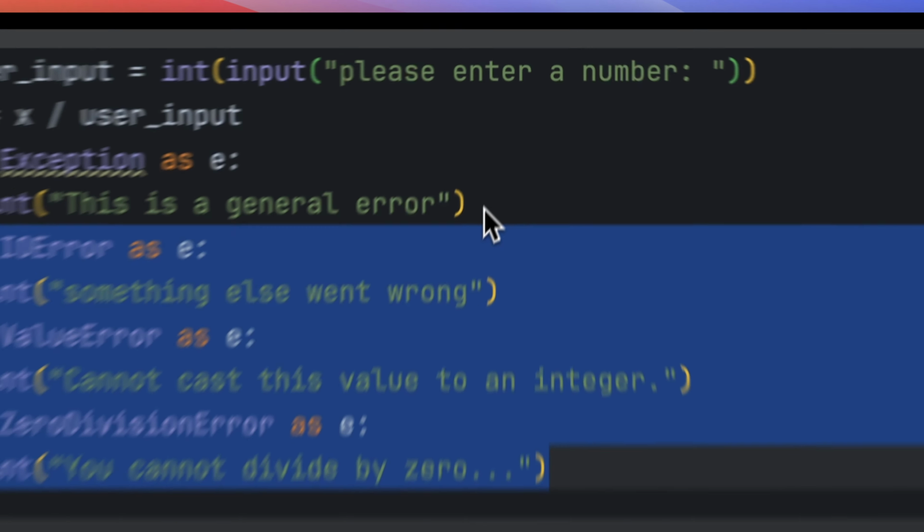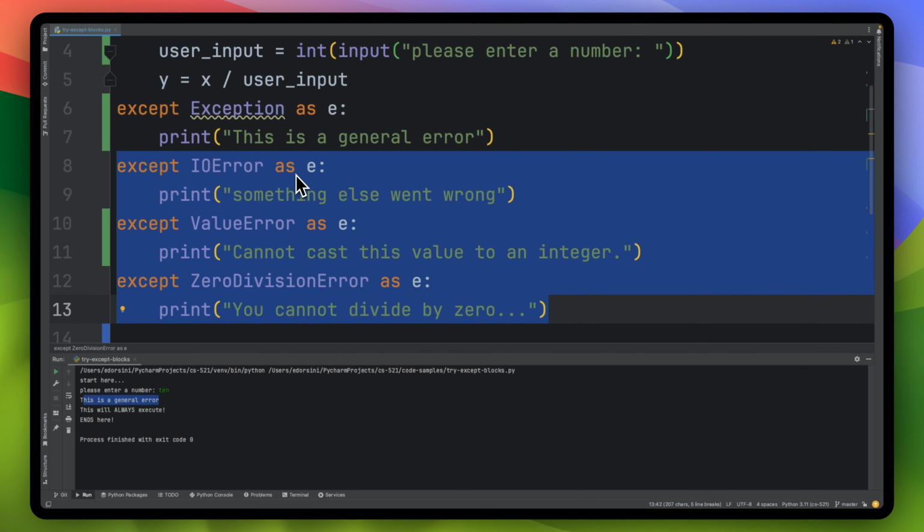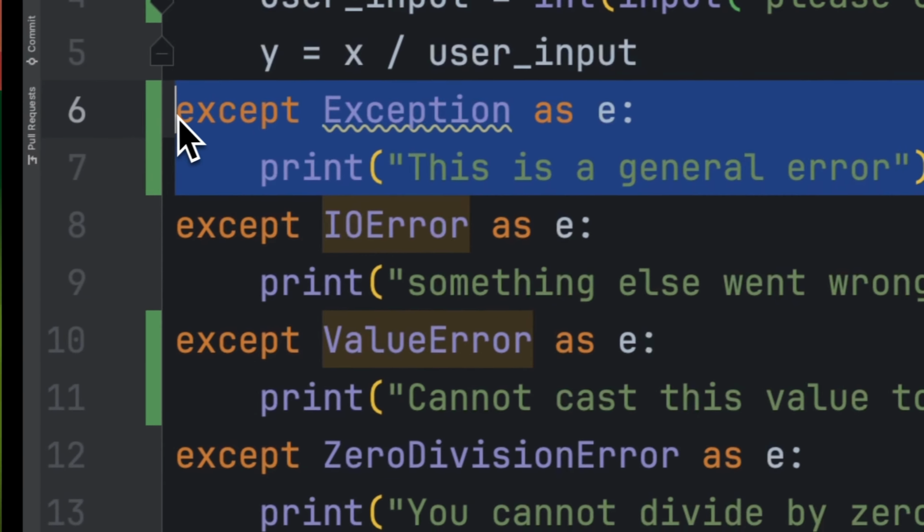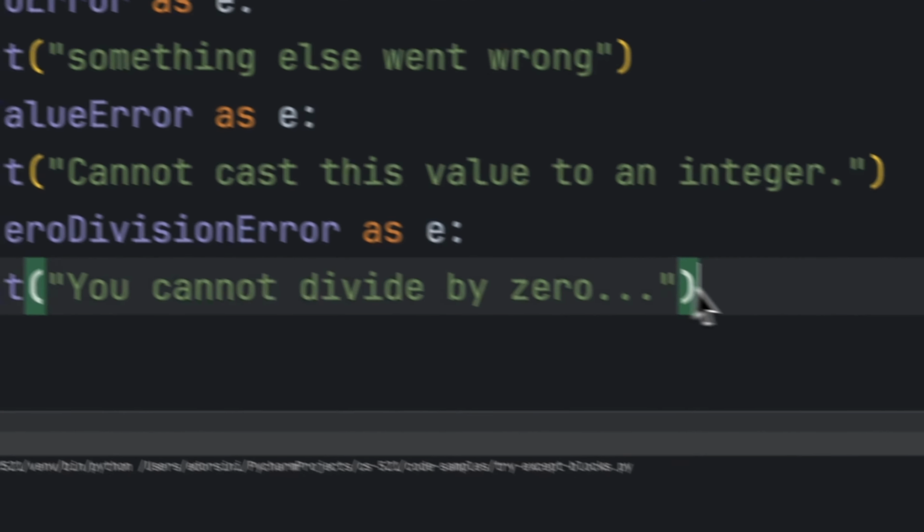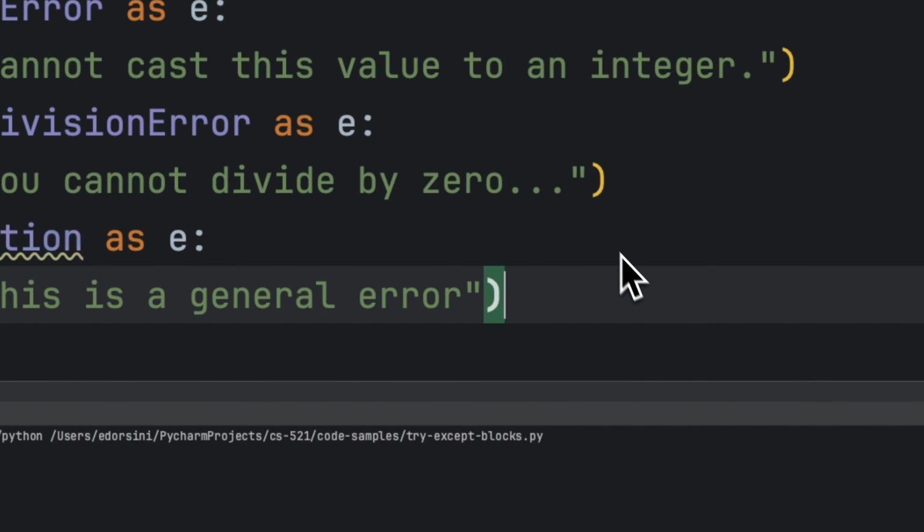In other languages, you're not allowed to do this. It won't even let you compile, for example, if you're using Java. But in Python, it continues to let you do this. You should be aware that this is not good practice and you do have unreachable code.